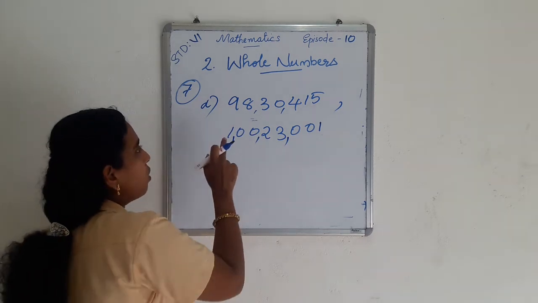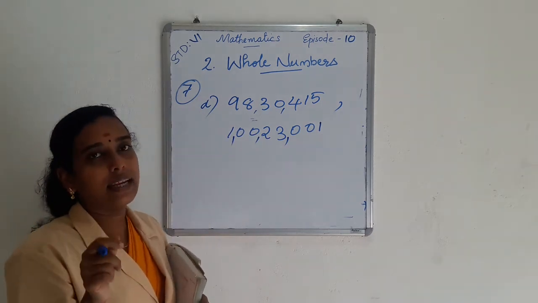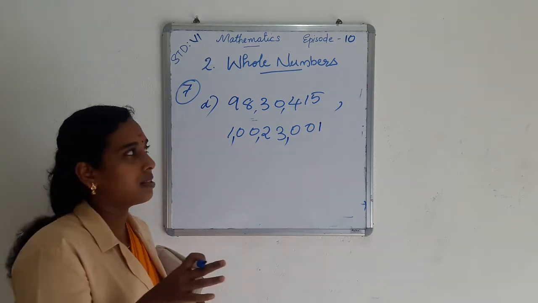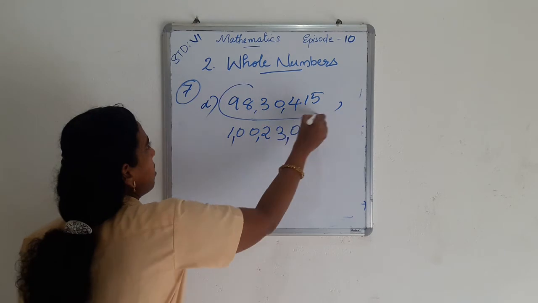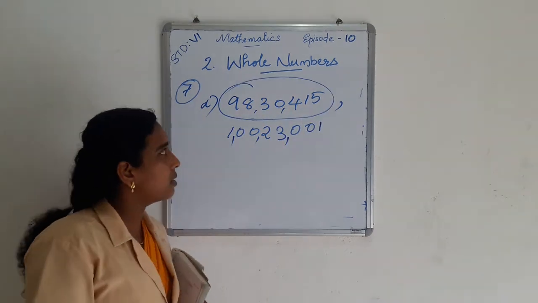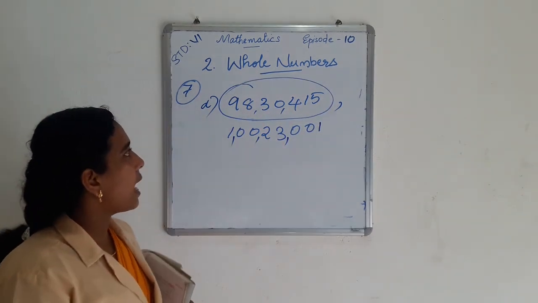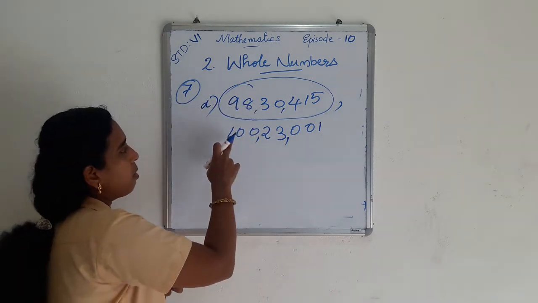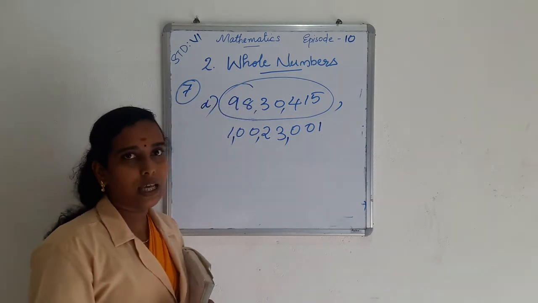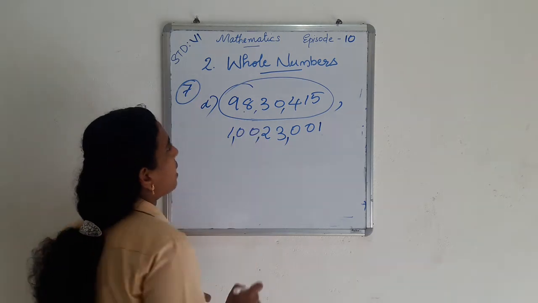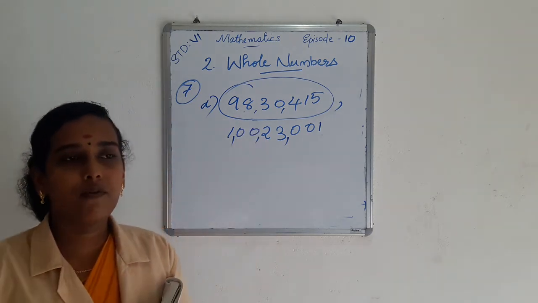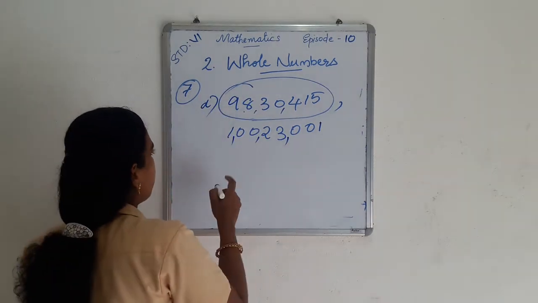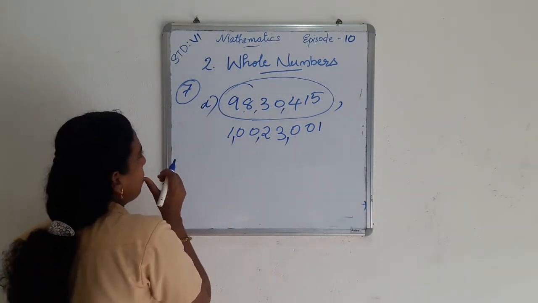30,450. Here 1 crore or 98 lakh, which is the greatest number? Yes, 1 crore is the greatest number. So this is the smallest number, that is 98 lakh 30,000. 98 lakh 30,450 is the smallest number compared to 1 crore 23,001. So 98 lakh 30,450 comes on the left side of a number line because it is the smallest number.